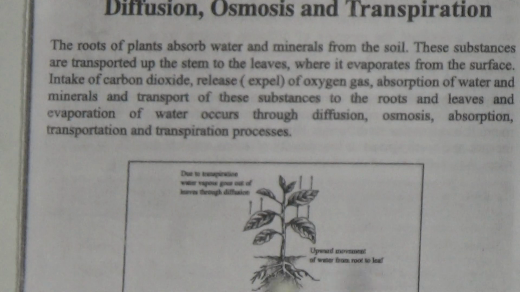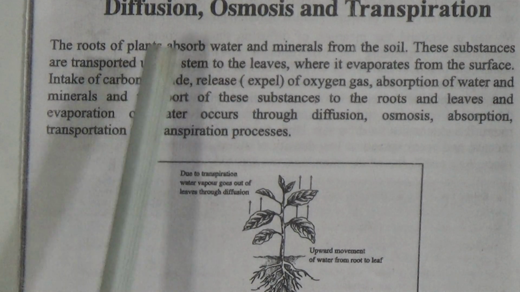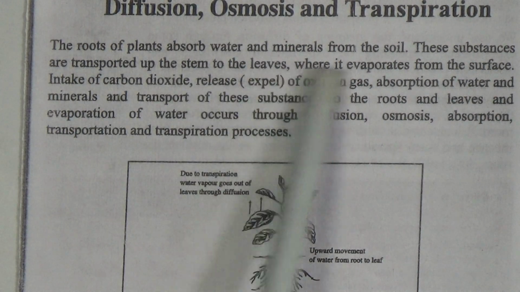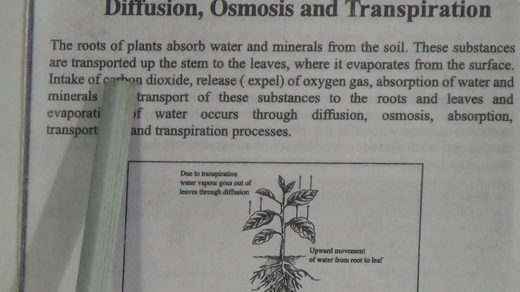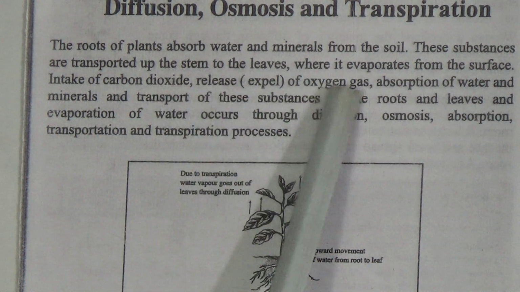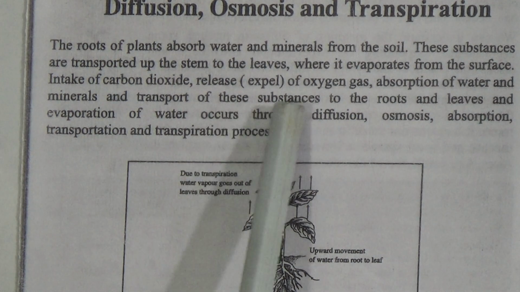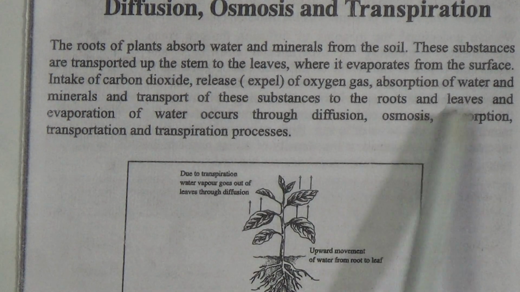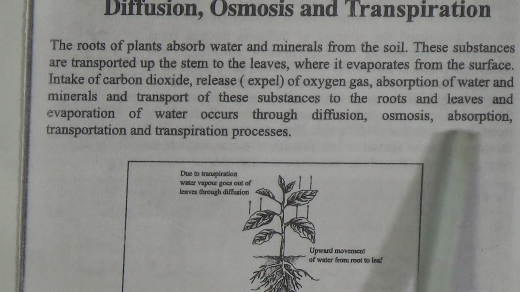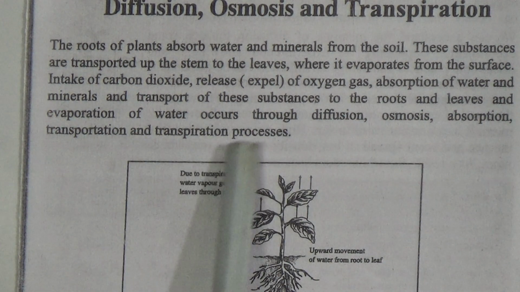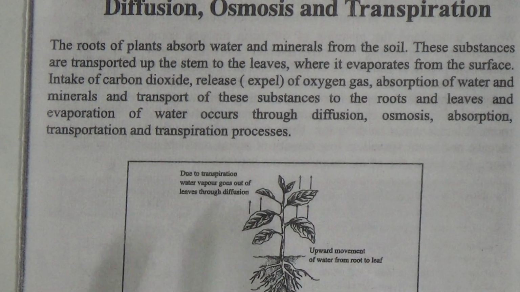My dear students, now we are going to start our class. The roots of plants absorb water and minerals from the soil. These substances are transported up the stem to the leaves, where water evaporates from the surface. Intake of carbon dioxide, release of oxygen gas, absorption of water and minerals, transport of these substances to the roots and leaves, and evaporation of water occur through diffusion, osmosis, absorption, transportation and transpiration processes.